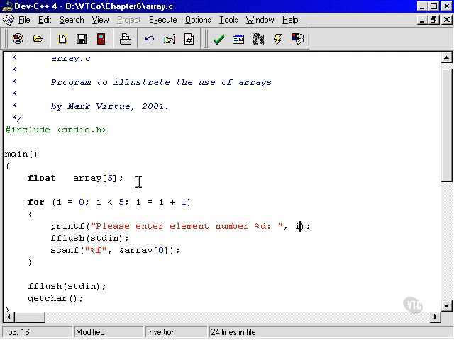Well, we have to make a decision here. Do we want it to say please enter element number 1, then 2, then 3, then 4, then 5, or do we ask them for elements 0, 1, 2, 3, 4? Well, let's pretend that the users of this program know nothing about the internal architecture of the system, and they might get a little bit confused if we ask them for element number 0. So we'll actually ask them for element number 1, which means we'll do this, i plus 1. Then we'll do our scanf, and what we'll actually do is we'll read in element i every time. This is perfectly okay to do.